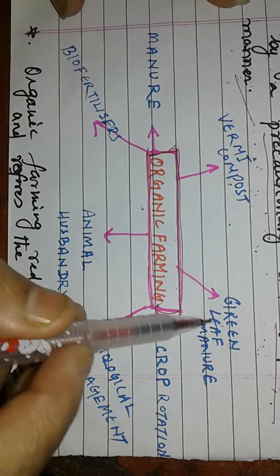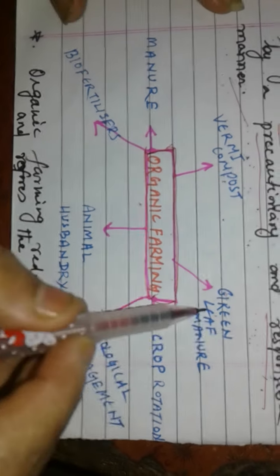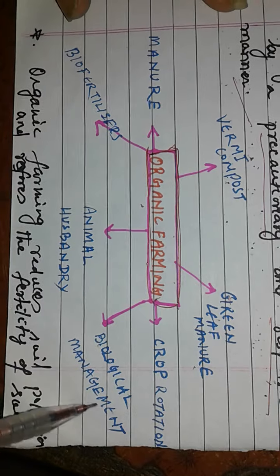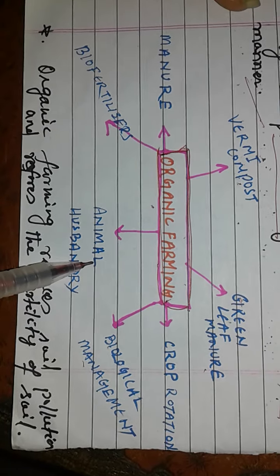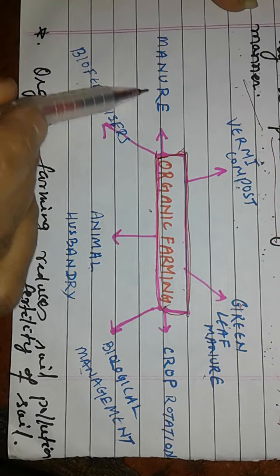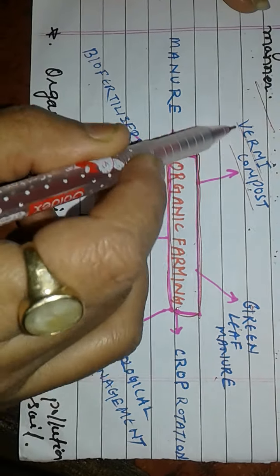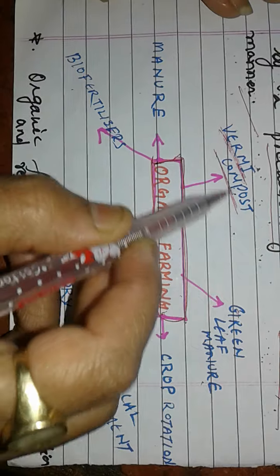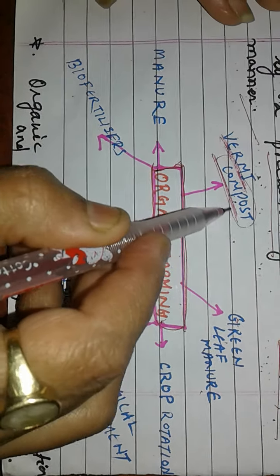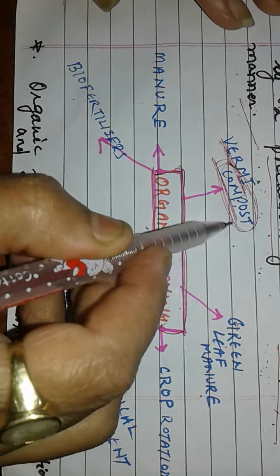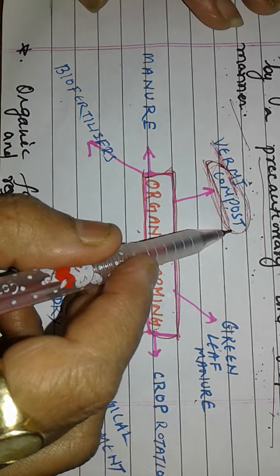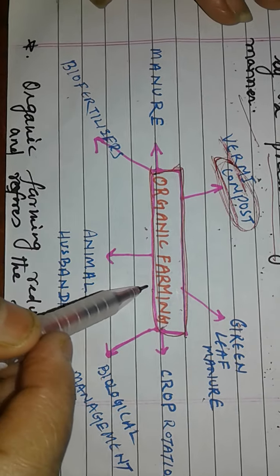Organic farming can be done by green leaf manure, by crop rotation, by biological management, by animal husbandry, by biofertilizers, by manures, by vermicompost. Vermicompost means earthworm culture can be done, and also compost, which is one type of natural manure, can be created and we can use it in organic farming.